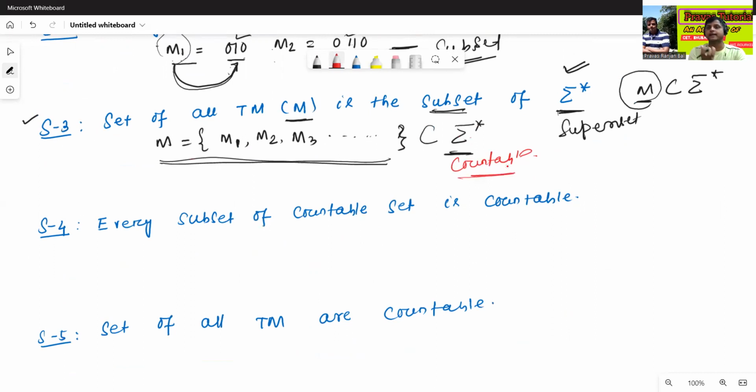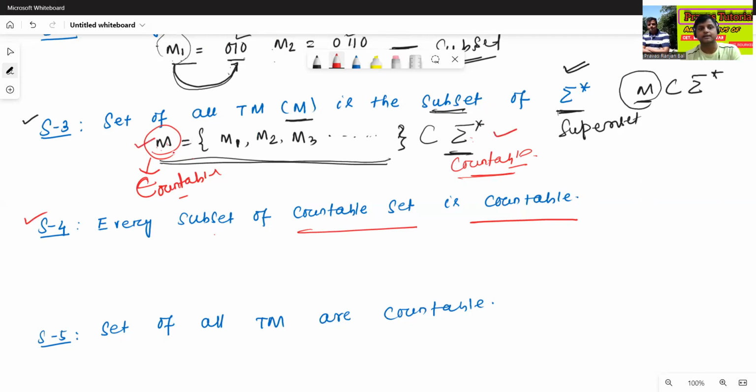Any subset means here subset is M. Since sigma star is countable, and M is the subset of sigma star, M must be countable. So step 4 tells that every subset of a countable set must be countable. If sigma star is countable, we can say that a subset like M must be countable.